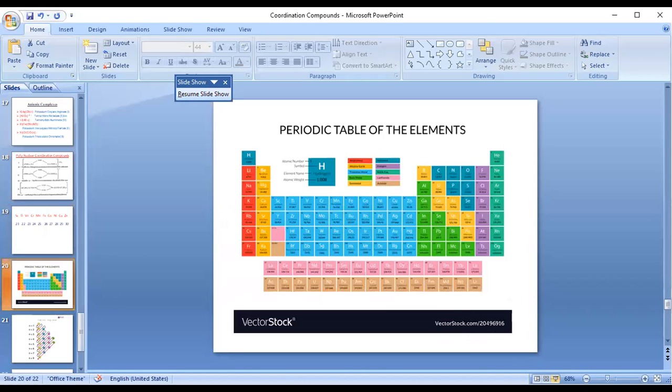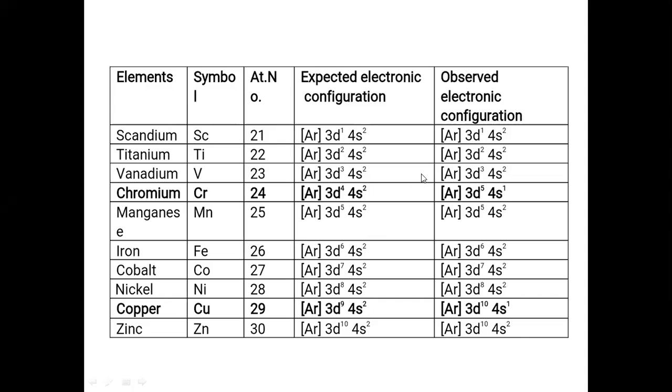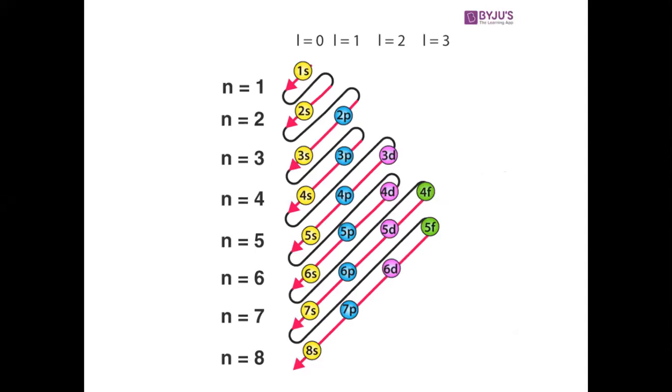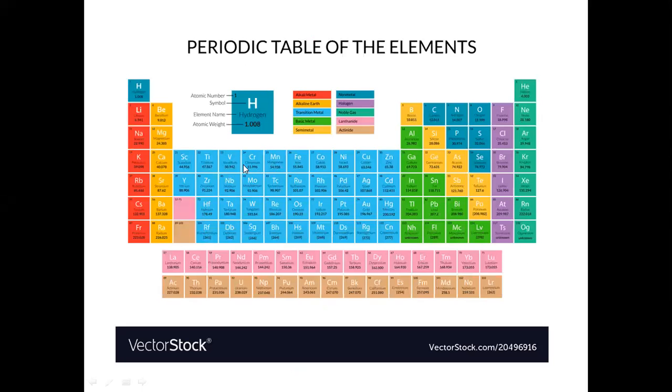So you can check here. See here, the electronic configuration. So let us see, it is first, second, third, fourth, 5, 6, 7. In this 7th period, this is our 3d series, this is the 4d series, and this is the 5d series, and this is the last, 6d series.